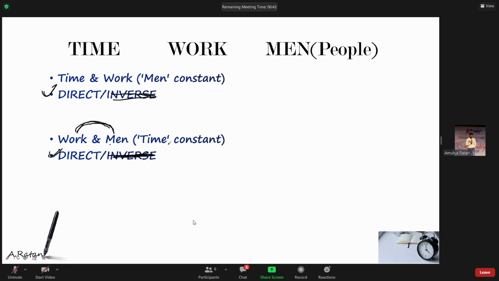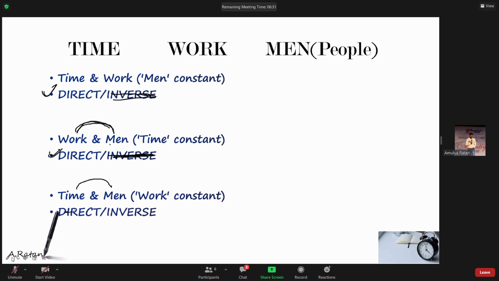I was just trying to confuse you. Anyhow, you all were correct. You all said direct proportion. Next, when work is constant, in that case, I can say time and men are inversely proportional. So out of these three entities, only one pair is inversely proportional. The remaining two pairs are direct proportion. Clear?